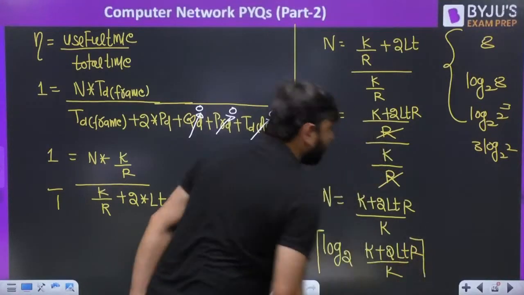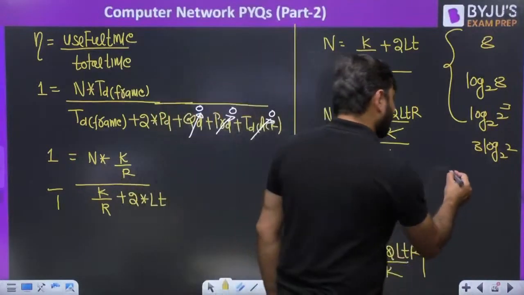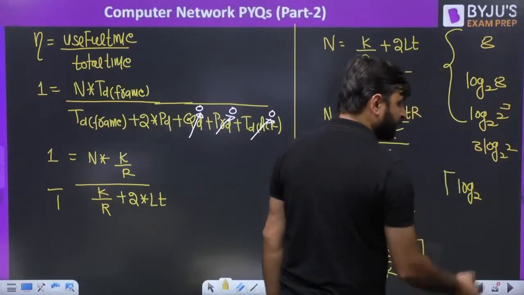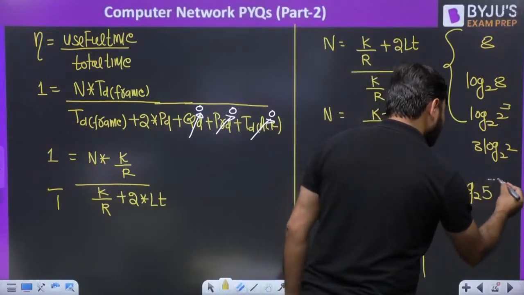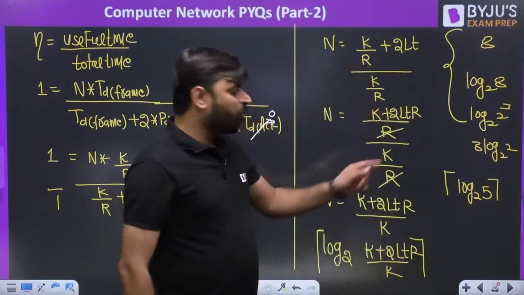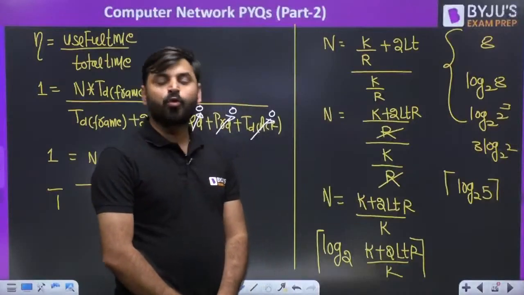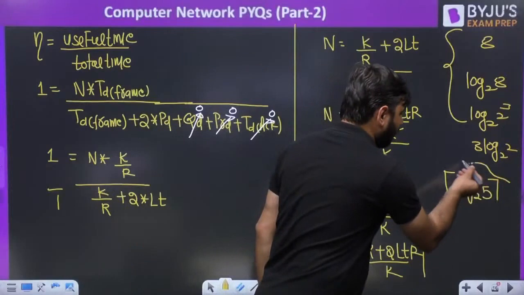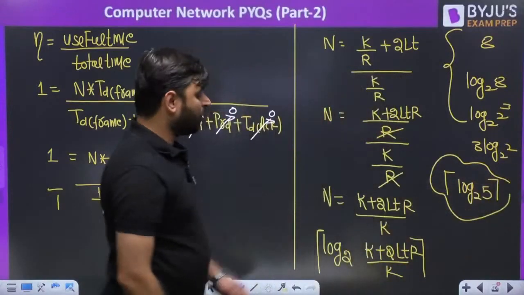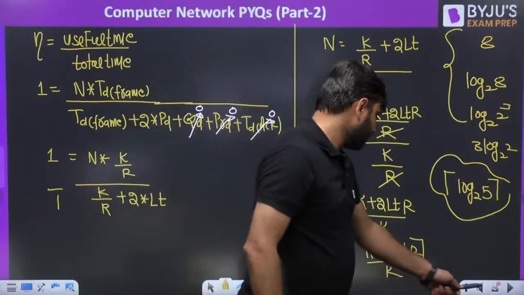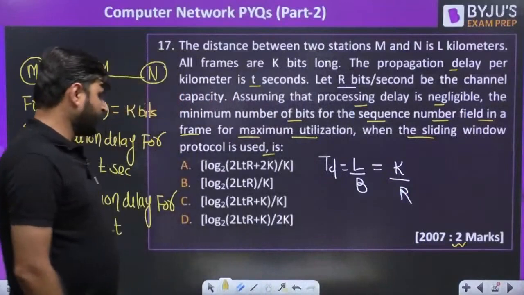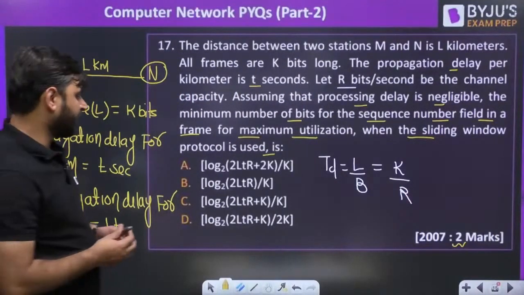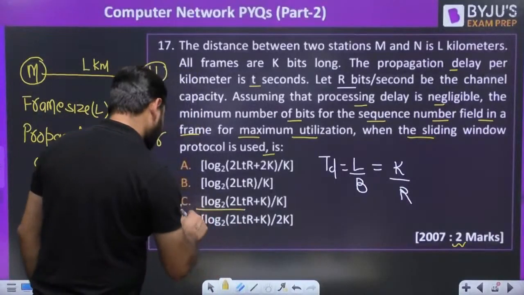Why do we always take the upper boundary? Because if I write here log base 2 of, suppose, 5, we get 2 point something value. So 2 point something means 3. We have to take the upper boundary, so that's why I am writing upper boundary here. So the correct answer is log base 2 of K plus 2LTR by K. Which option is correct here? C option is correct.